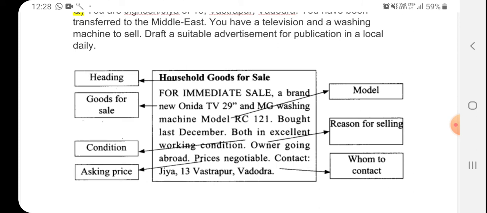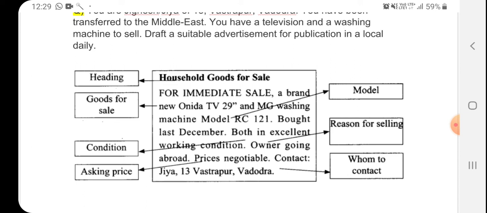Similarly, firstly you will make the box, then you write the heading in bold in the middle of the line, then you will give a line break, and then you will write like: for immediate sale, a brand new Onida TV and washing machine, model this, bought last December, both in excellent working condition, owner going abroad, price negotiable, contact details this.